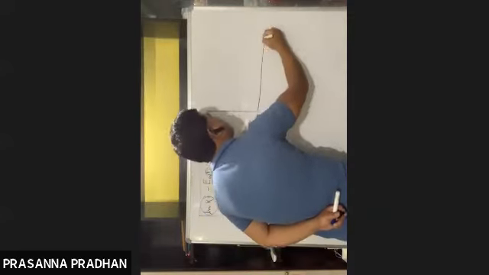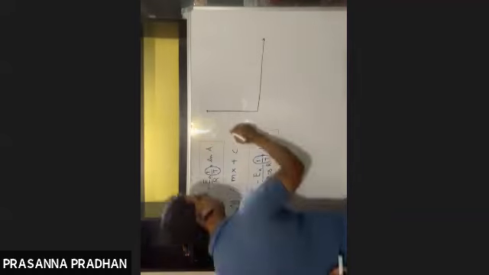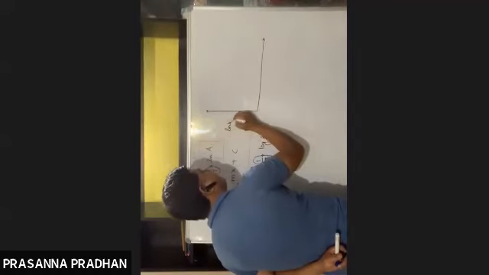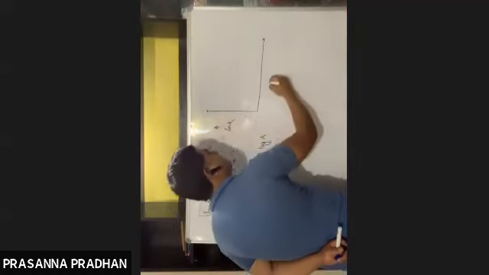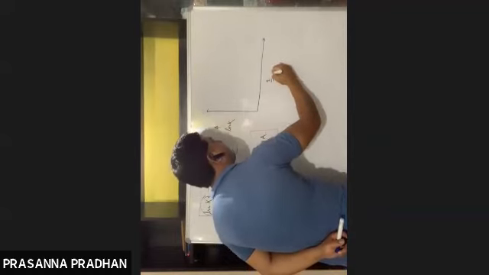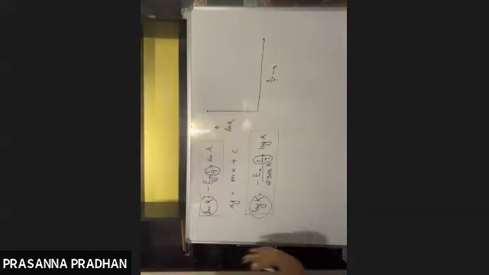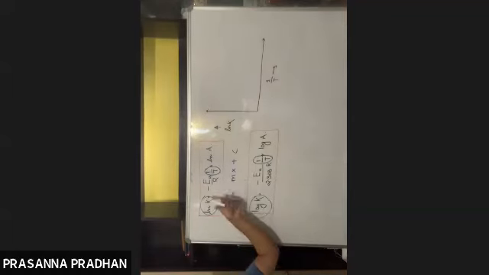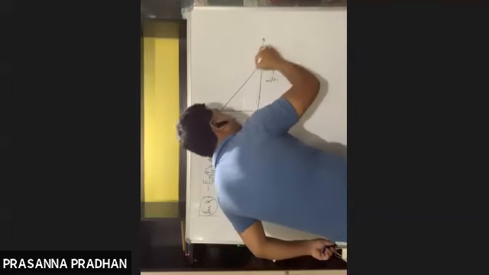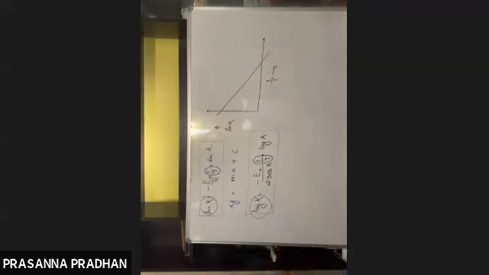So what will you do next? Now I'll plot ln k versus 1 by T. Yes, I'll get a straight line because this equation is in the form of a straight line. But is the slope positive or negative here? It has a negative slope. So I'll get a straight line like this.